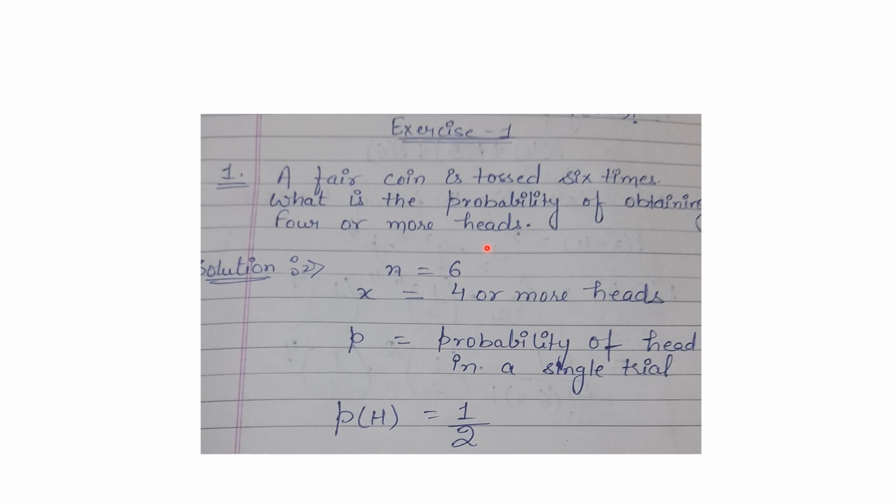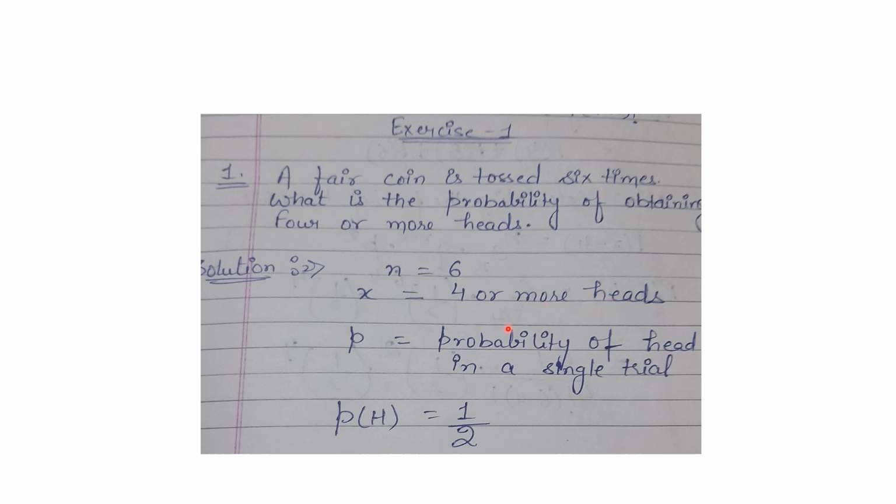So out of these details, firstly we need to identify all the items related to the formula of binomial distribution. First, n. n means total number of trials or total number of experiments, and here n will become 6 because we have tossed this coin 6 times. So n will become 6. Next, x. x stands for success rate. Now here success rate will become 4 or more heads. They are asking for the probability of getting heads.